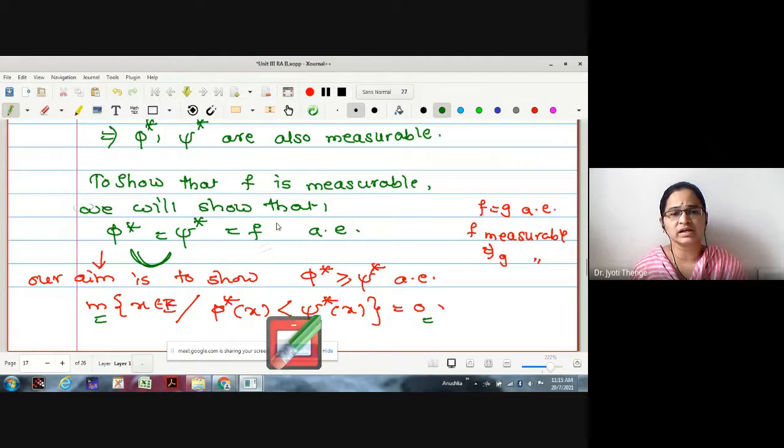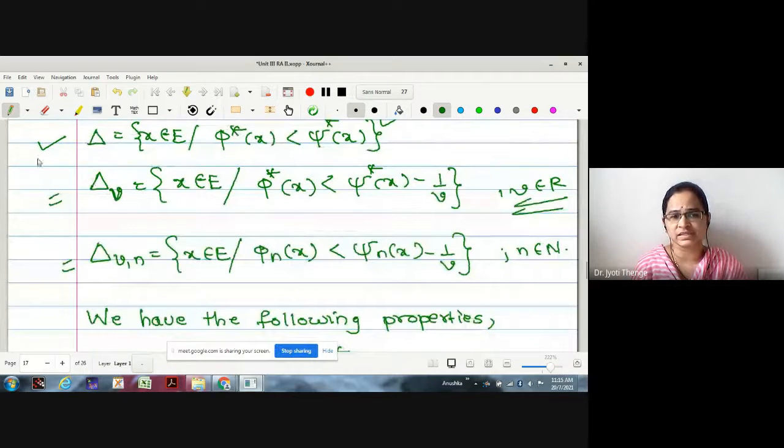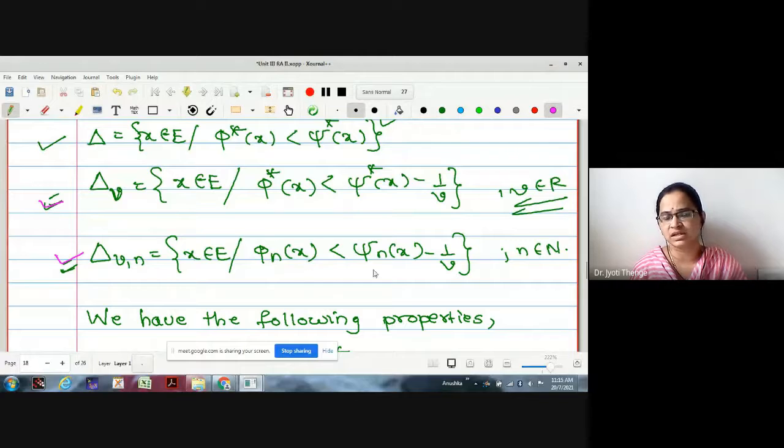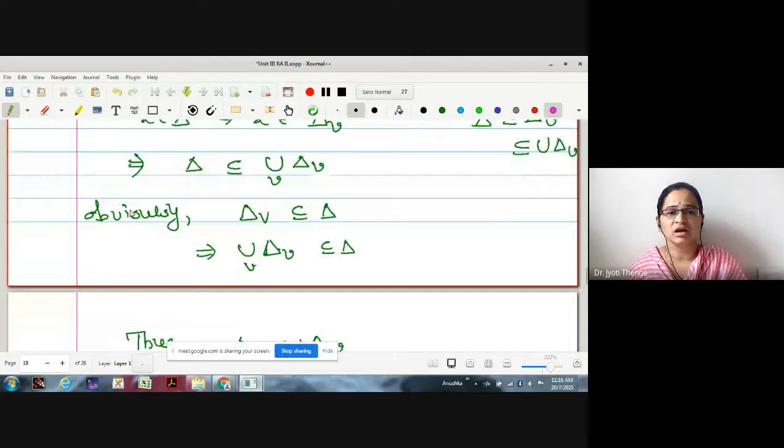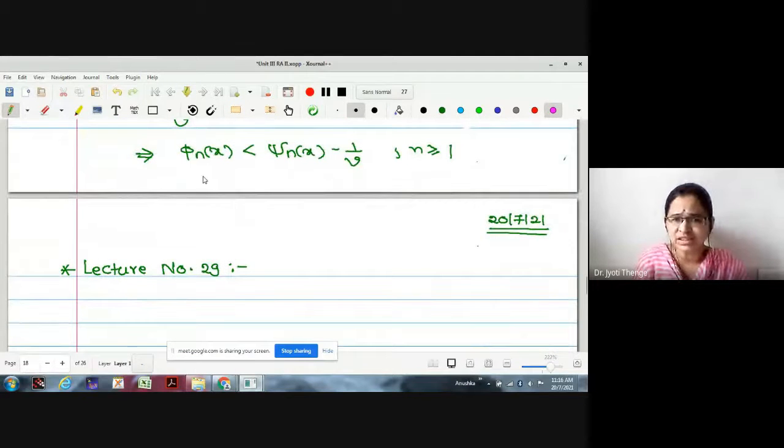Let us consider the set of the type phi star less than psi star. We will call it delta. Two more sets we have defined, delta v and delta vn. What is delta v? Phi star x less than psi star x minus 1 by v. Phi n x less than psi n x minus 1 by v. What relation between these sets did we decide on yesterday? Delta is contained in delta v, and I will not repeat that part. We have already proved delta is contained in delta v, and with similar calculations we have reached this relation.